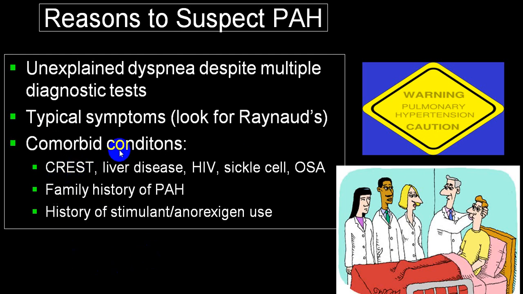So if you get that, you call it CREST syndrome. Or if there is HIV, sickle cell, obstructive sleep apnea, strong family history, etc. All those will give you the possibility of pulmonary arterial hypertension.